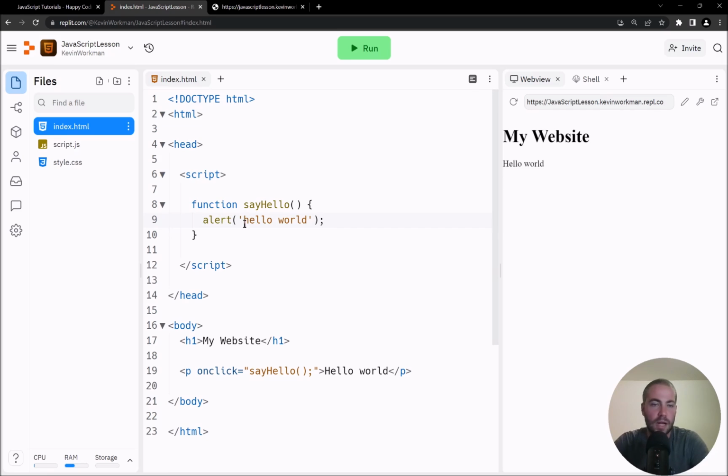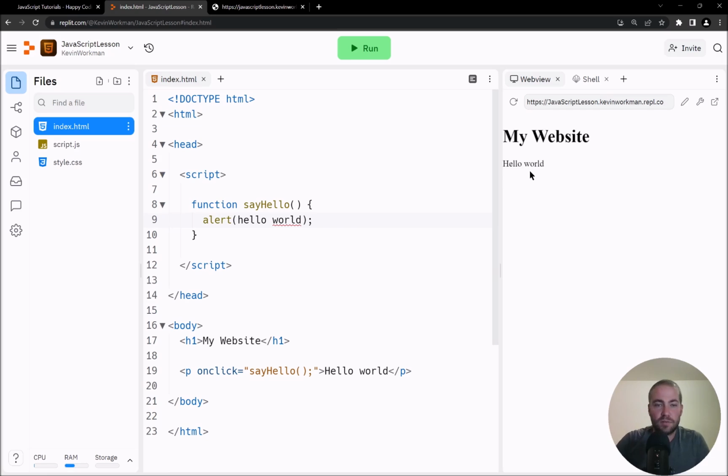So let's say I had typed this instead. Now my code says alert hello world, and Replit is smart enough to give you some indications that something is wonky here. But let's just say that maybe I missed that, or maybe it just wasn't there. So let me run this code, and now I'm going to click on my p tag here, and what the heck, nothing happens.